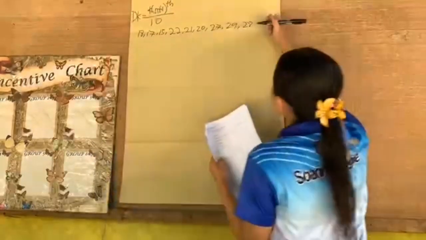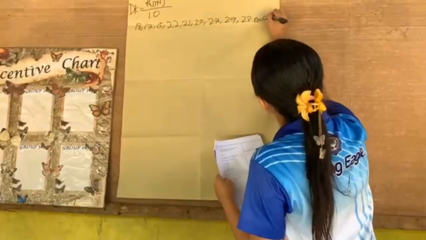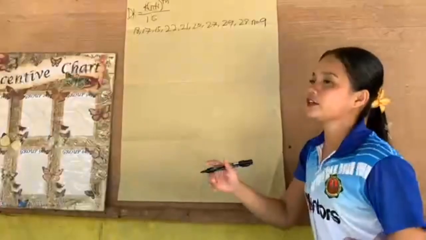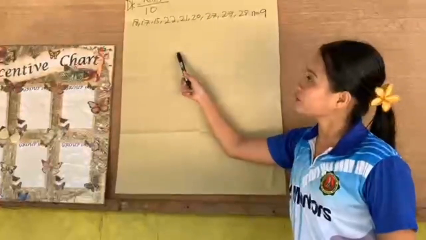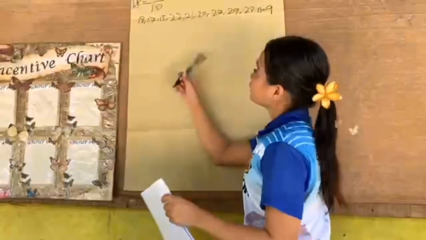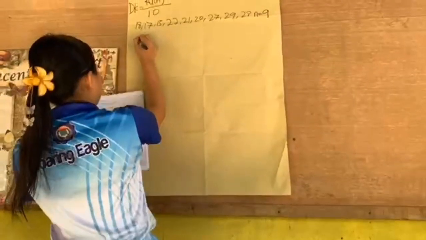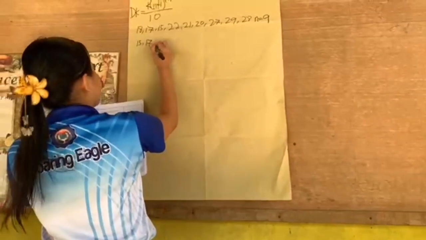So our n is 9. N is the total number of data given. Solution: the first thing you will do is arrange the data in ascending order. So the first data is 15. Next, 17. Next is 18.